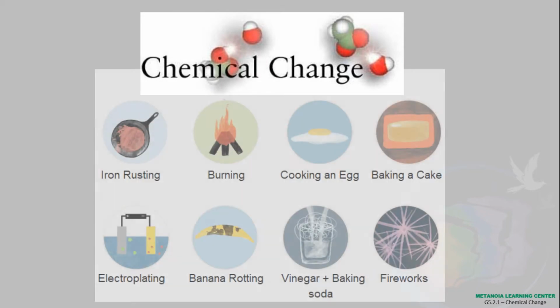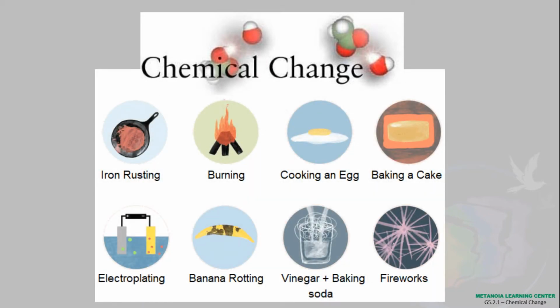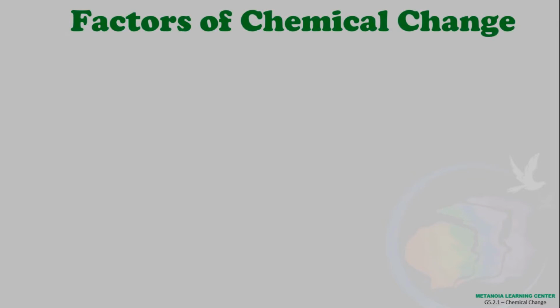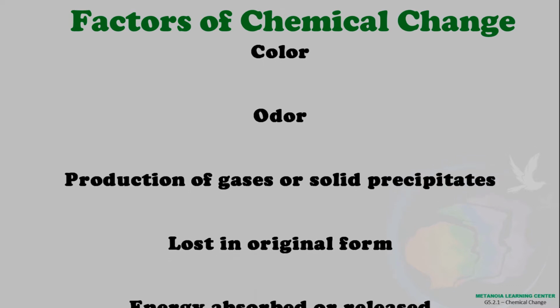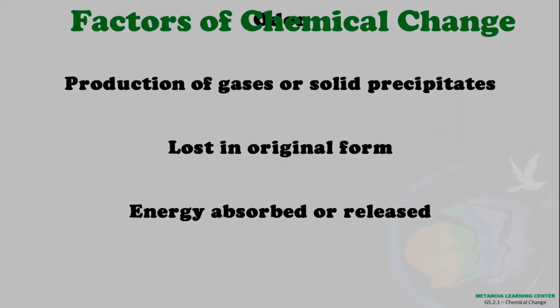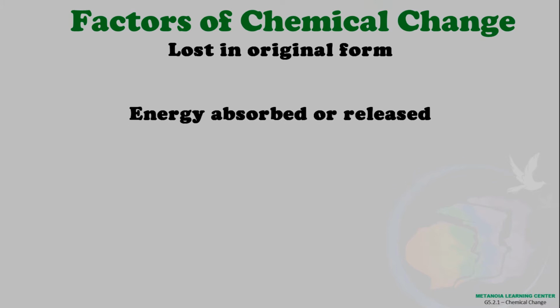The following have undergone chemical change, a result in production of another substance that is completely different from the original material. These are the factors when something undergoes chemical change: color, odor, production of gases or solid precipitates, lost in original form, and energy absorbed or released. In these given pictures, let us describe how one subject changed chemically.